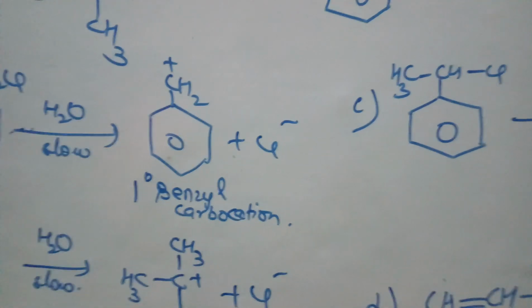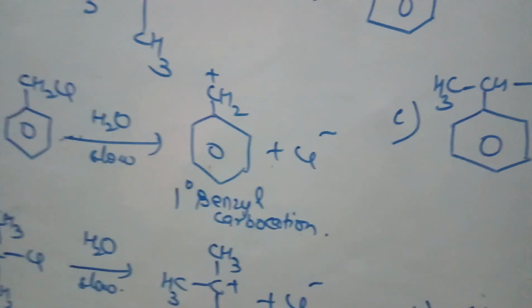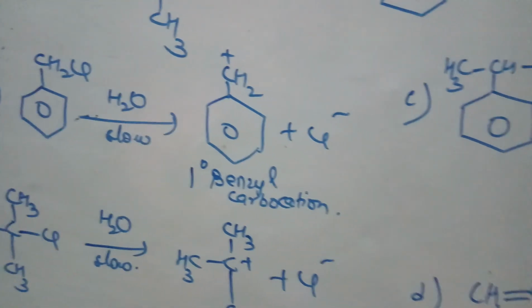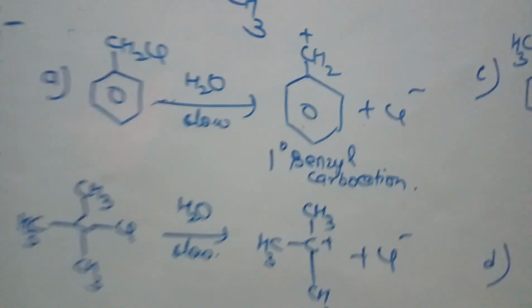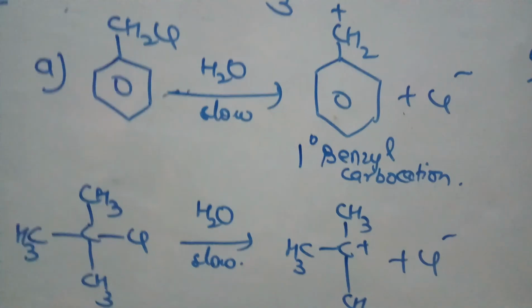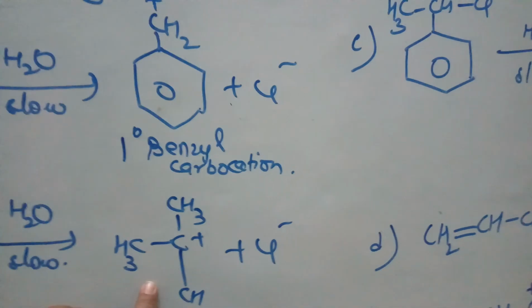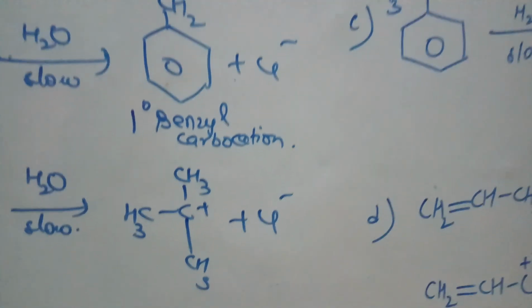Its stability is less than tertiary carbocation, but it is more than secondary, right? Now in the second case, it is tertiary butyl chloride. It forms tertiary butyl carbocation. Now tertiary butyl carbocation is more stable than primary benzyl carbocation.